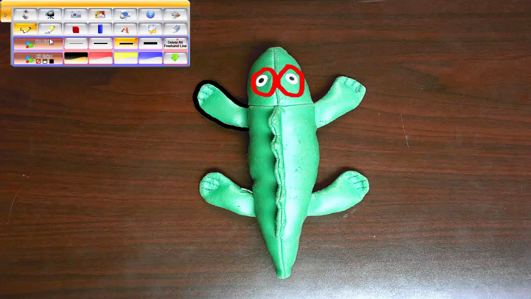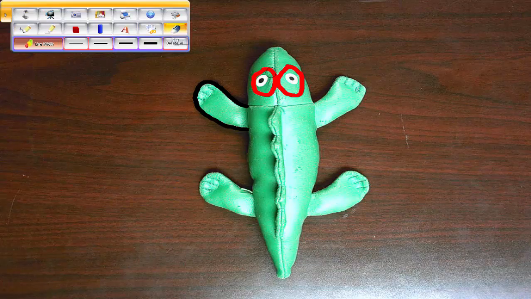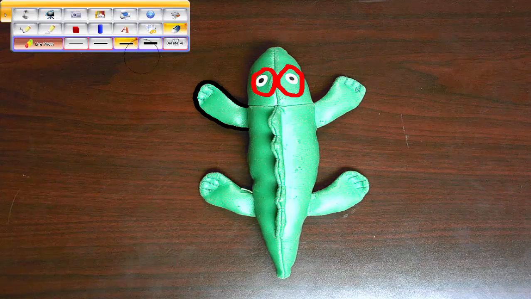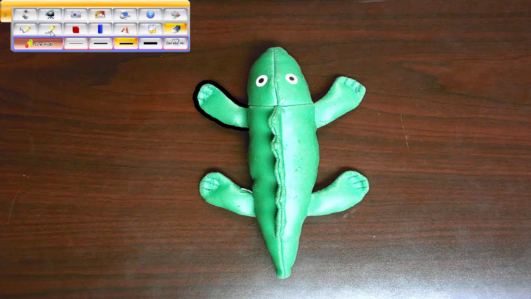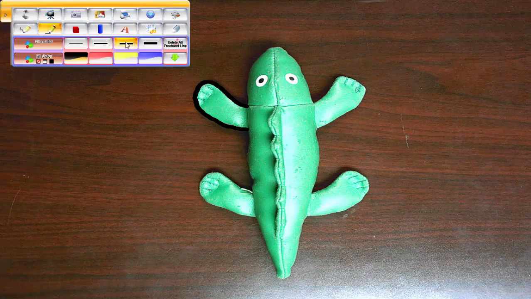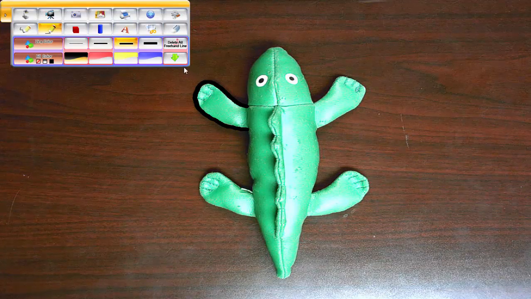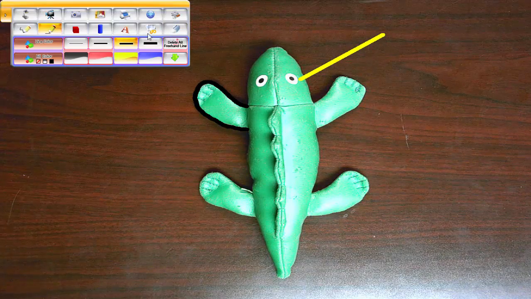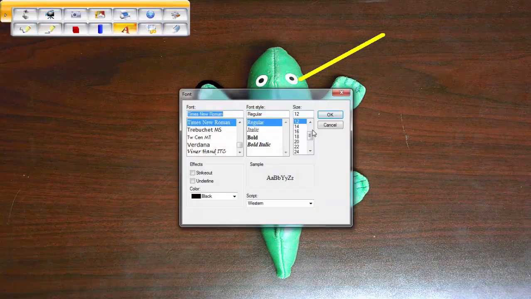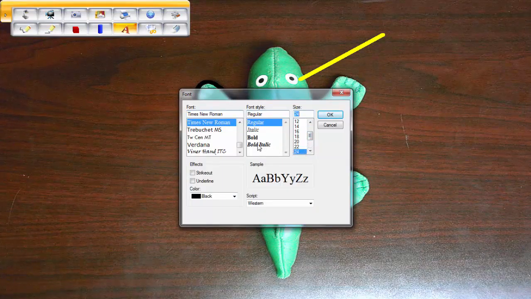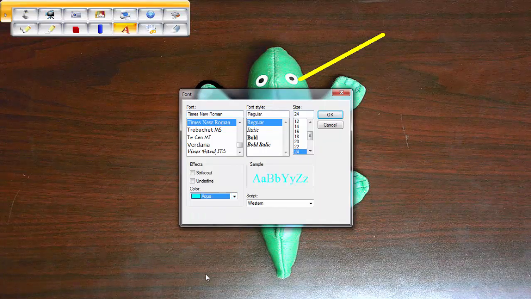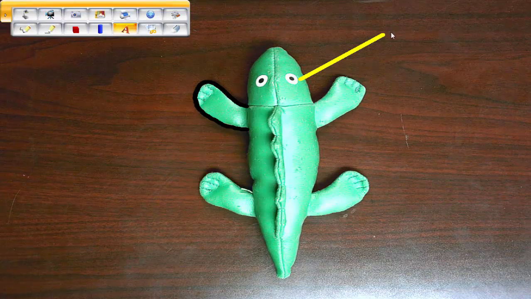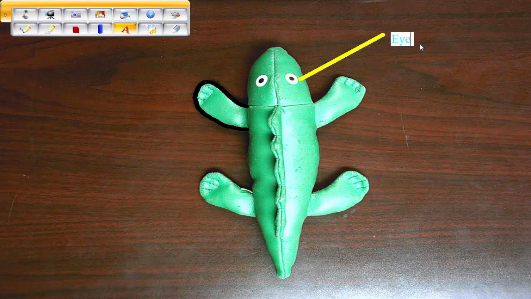Now, if you wanted to erase what you did, you can choose the eraser, choose the thickness of the eraser, and get it all in one shot. Perfect. You can also use the straight line tool. Okay, so if I wanted to draw a straight line and maybe add some text, and I don't want it to be 18, I want it to be like 24, and I want this to pop in aqua. So I'm going to put my text box right here, and I'm going to write the word I.